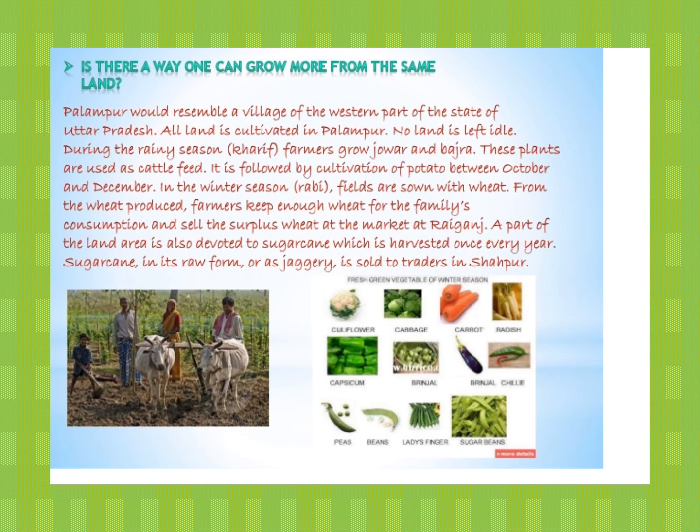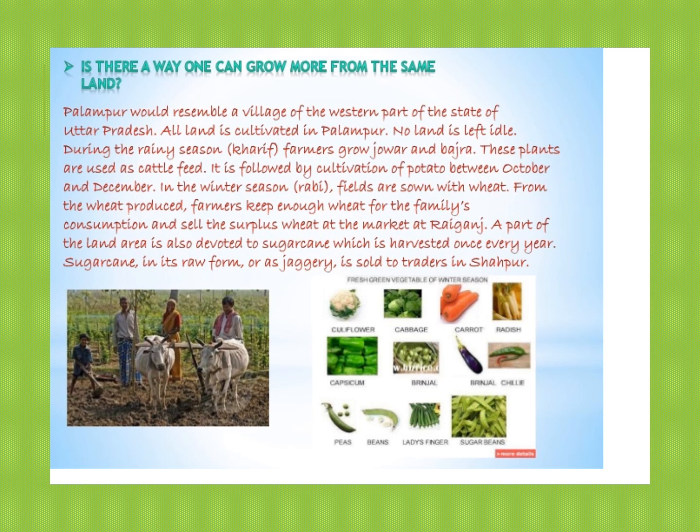During the rainy season, which we know as the Kharif season, farmers grow jowar and bajra. These plants are used as cattle feed. It is followed by cultivation of potato between October and December. In the winter season, which is the Rabi season, fields are sown with wheat.